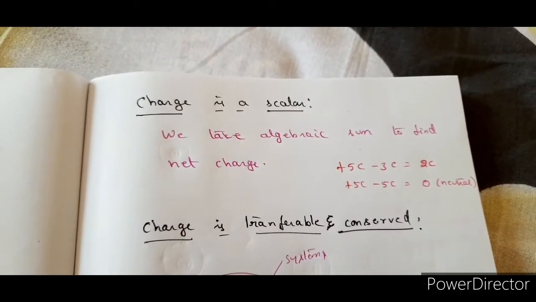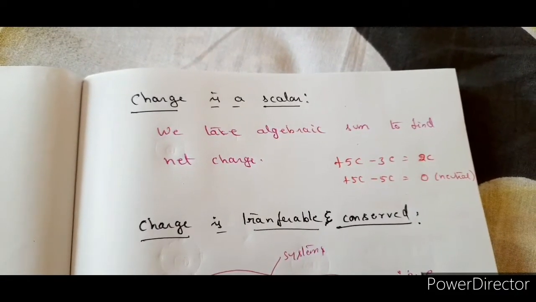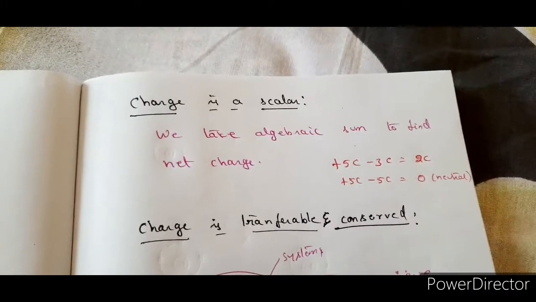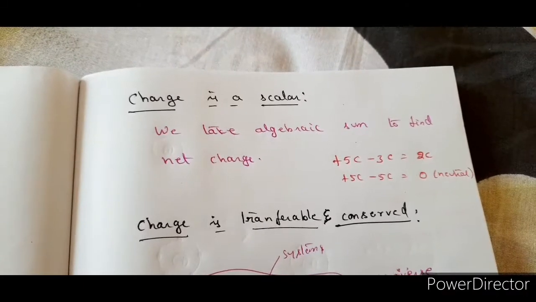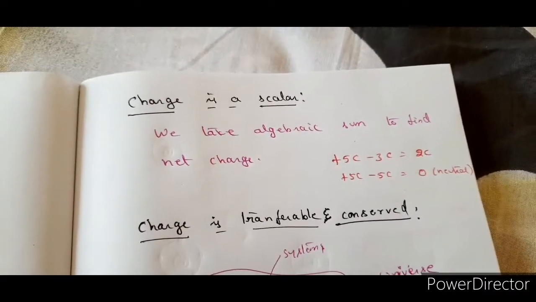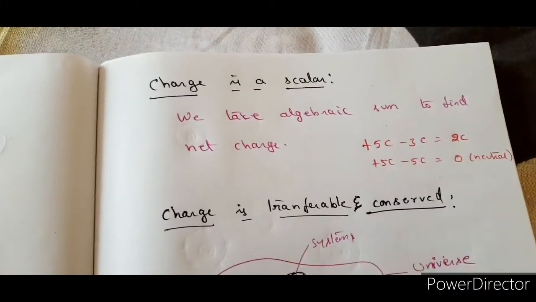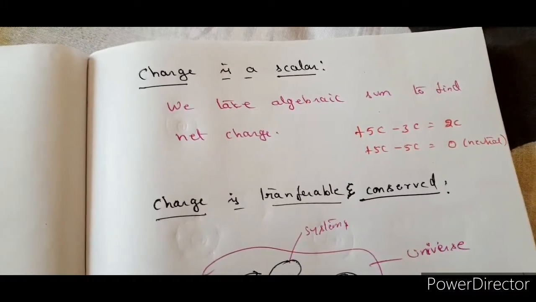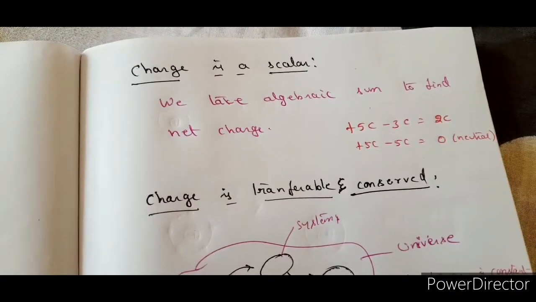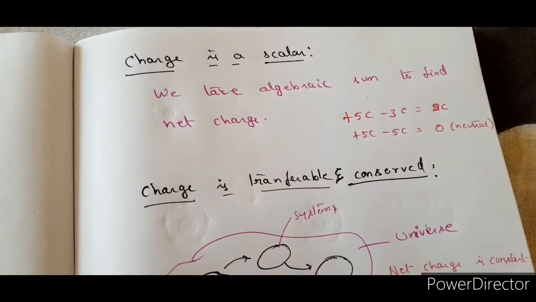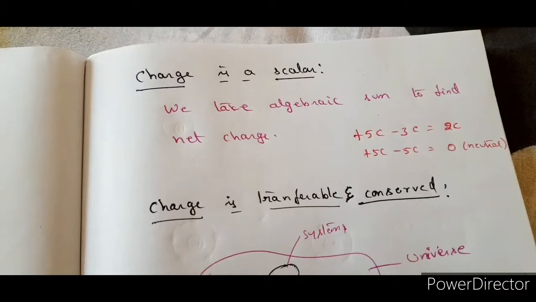You are taking the algebraic sum. It's only like that you are giving sign to the charge here, but not direction to them. Right? Don't think that a negative sign represents something opposite, therefore it is having an orientation. Thus we have to verify whether it obeys laws of vectors or not. No, absolutely not. So we are taking only the algebraic sum to find out the net charge, not the vector sum. These are scalar quantities, right?